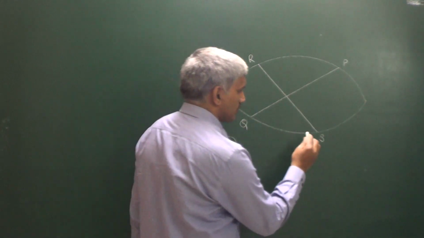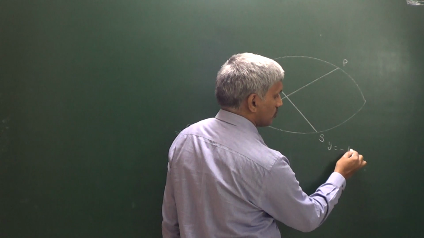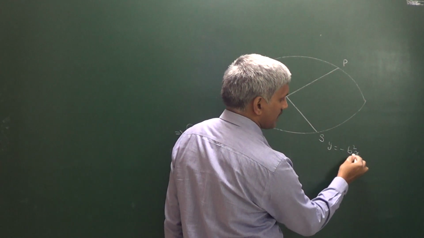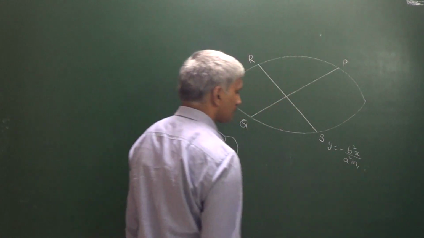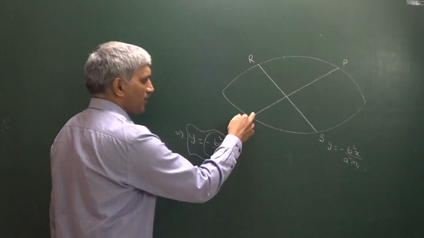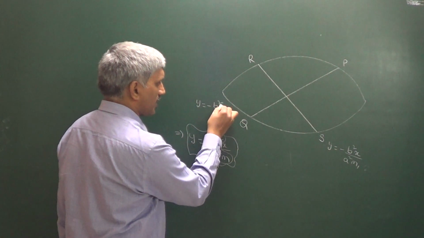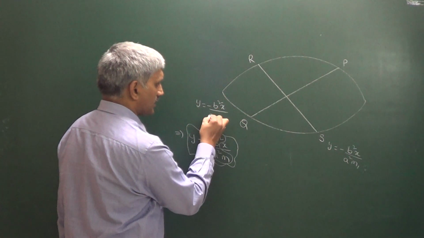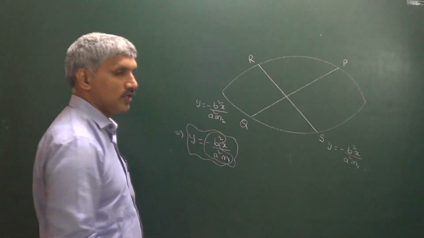Let us say the equation of this diameter is y is equal to minus b square x divided by a square m1, and this diameter's equation is y is equal to minus b square x divided by a square m2.